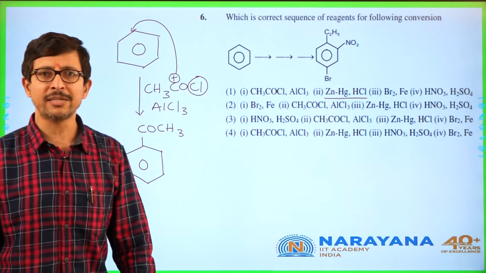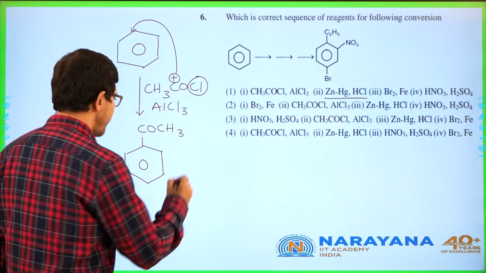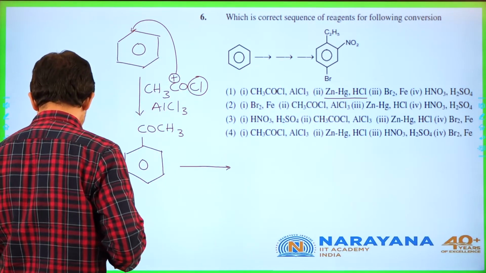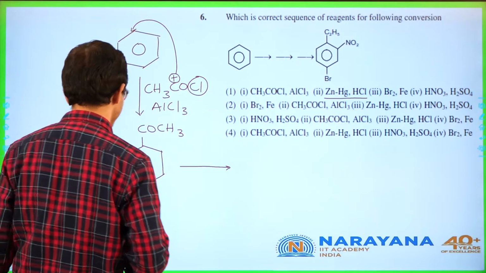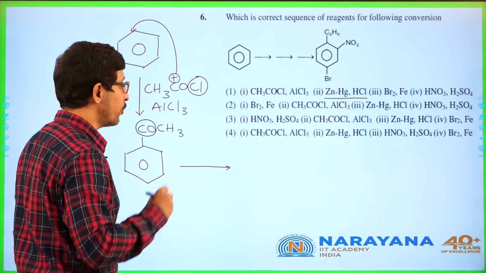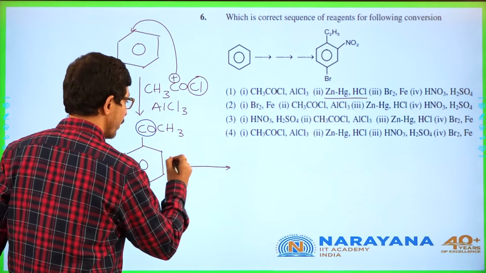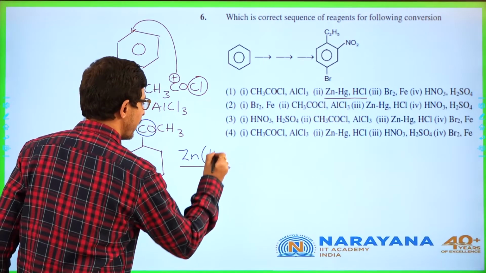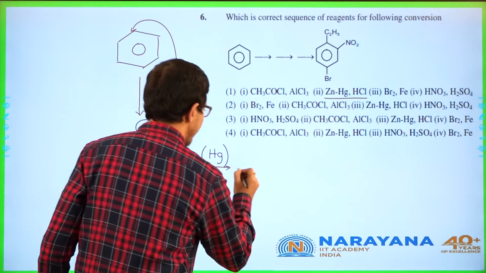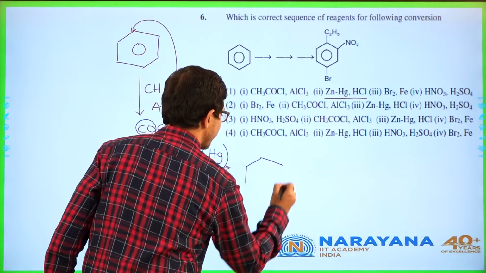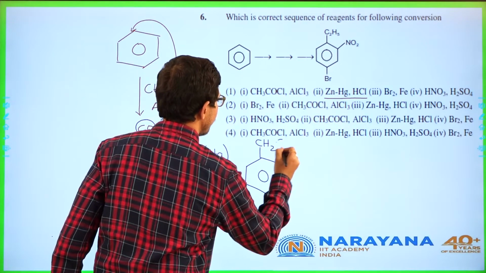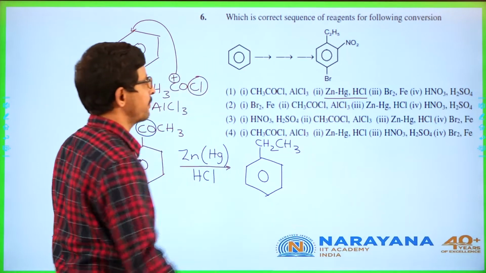Now we are adding ZnHg/HCl, which is Clemmensen reduction. In Clemmensen reduction, what you are going to observe here is C double bond O is going to be converted to CH2. So that is zinc amalgam with HCl. So the product that you get after this will be, you have CH2 with CH3.